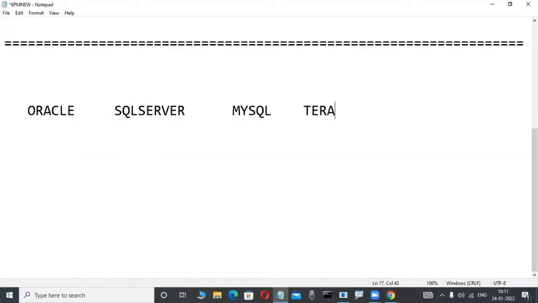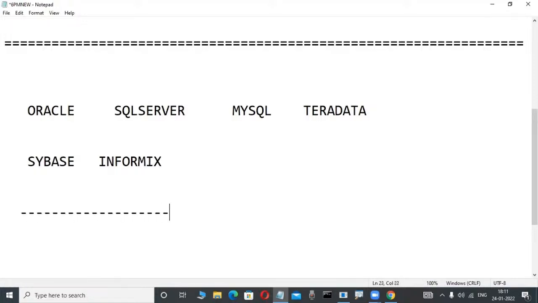Teradata is a product from NCR Corporation. Sybase is a product from Ingres Software. Like this, so many products are there. All these products are relational databases, or these products are implemented based on the relational data model. Observe here, the data model is a concept.